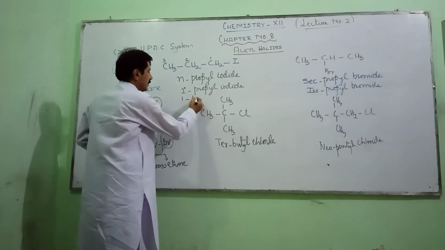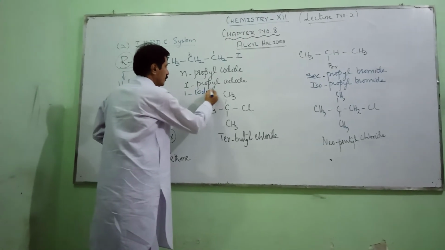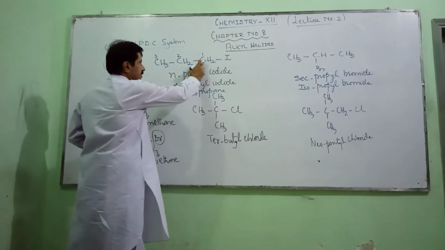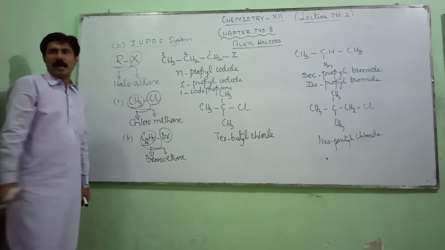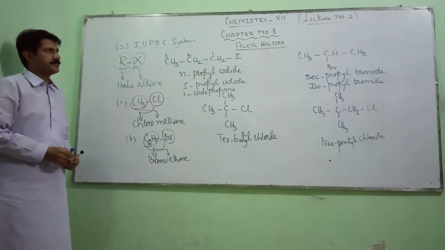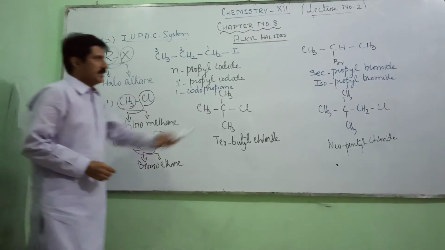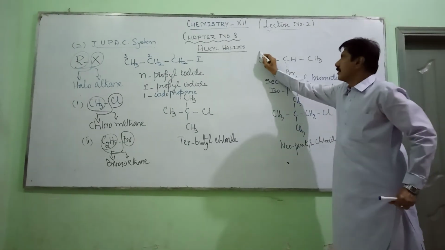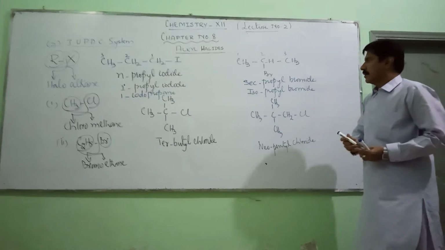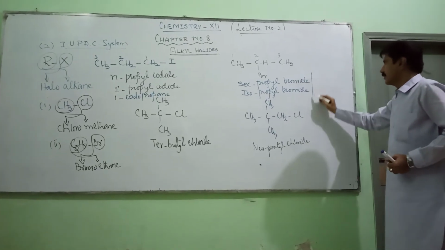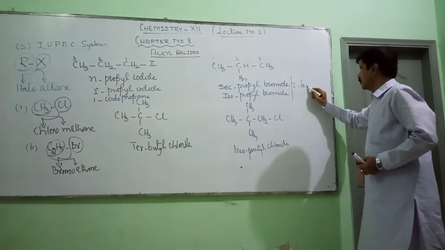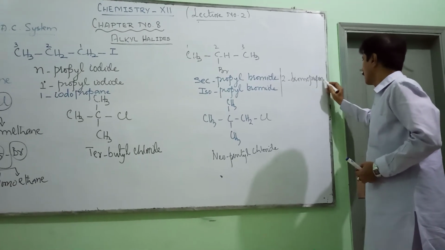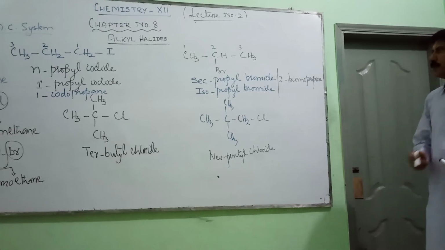1 is the position of that carbon to which the iodine atom is attached. Similarly, if we look at this example, in the IUPAC system it is called 2-bromopropane. It is 2-bromopropane.